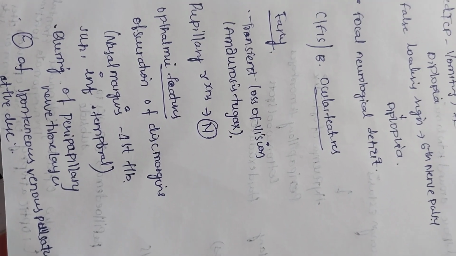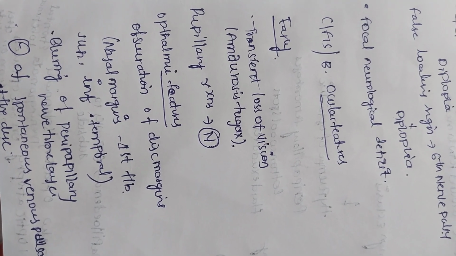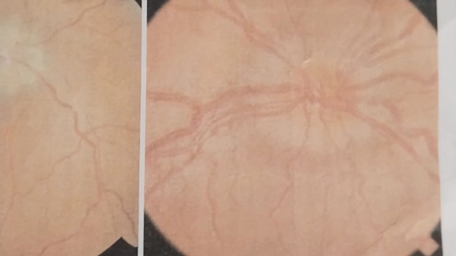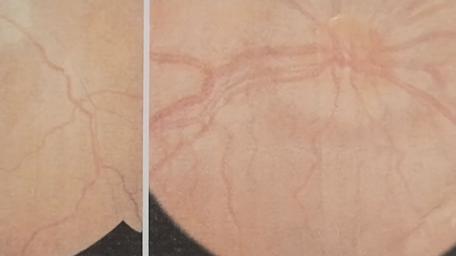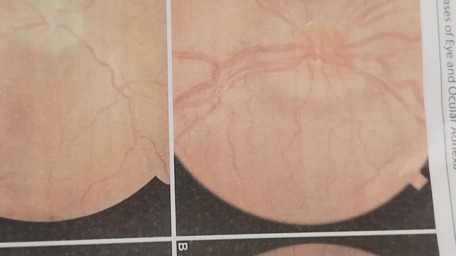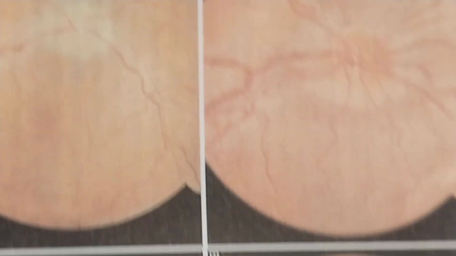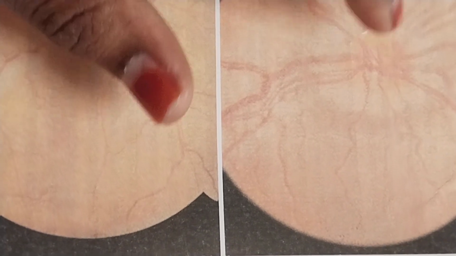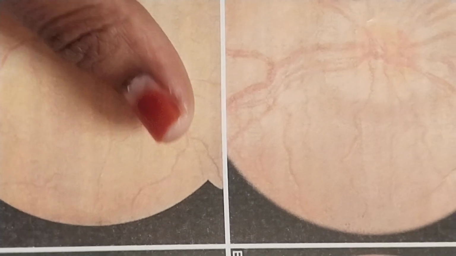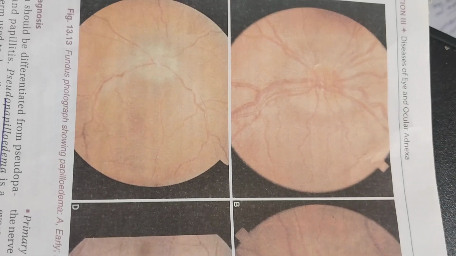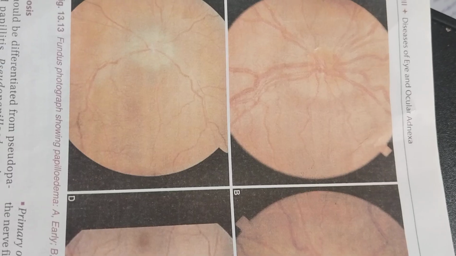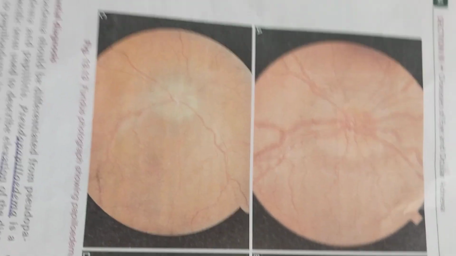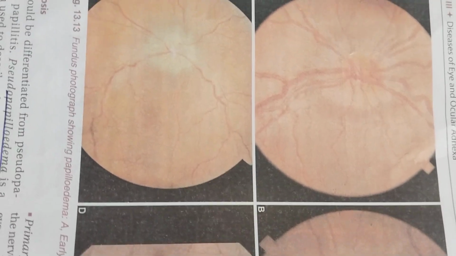Okay, and the ophthalmic features. Now you see here, this is early, right? Early we'll see obliteration of the disc margin. This is the disc, right? These disc margins may be obscured, and there is blurring of the peripapillary margin, then absence of spontaneous venous pulsations at the disc. That is the early stage.